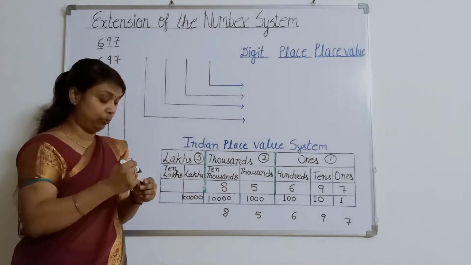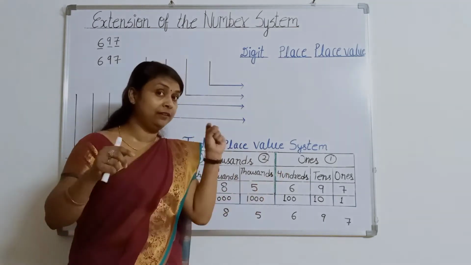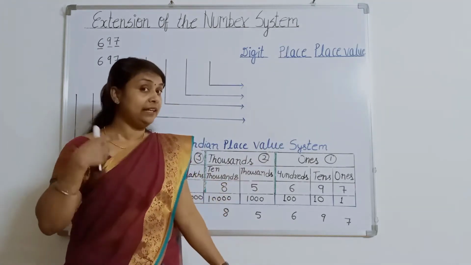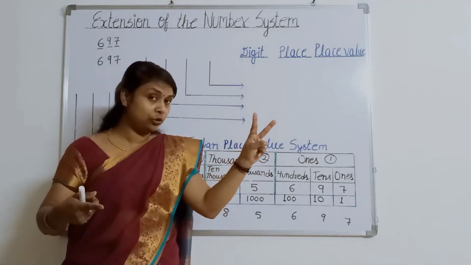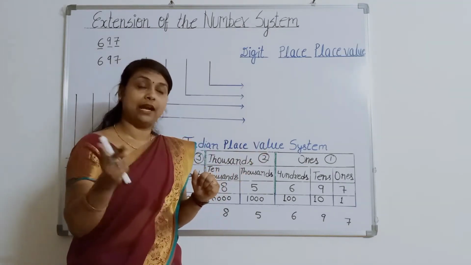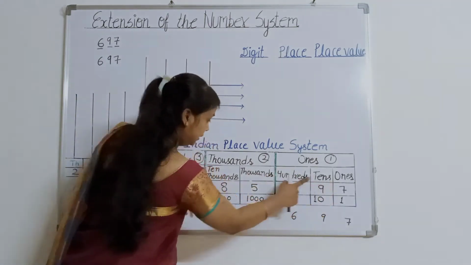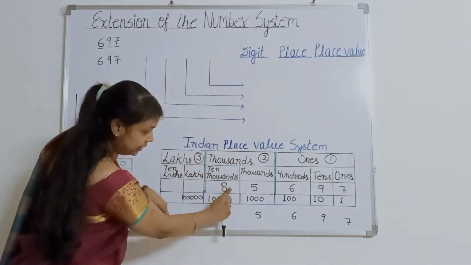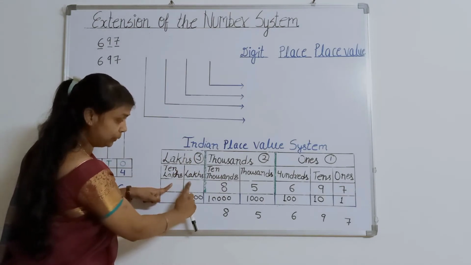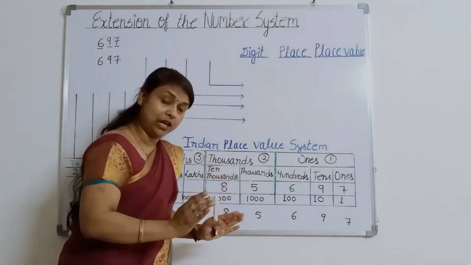Now I am telling one more thing. You must first learn that in the first group, there are 3 places. In the second group, 2 places. And again in the third group, 2 places. What I told? In first group, 3 places. In second group, 2 places. And in third group, 2 places. See, this is the first group, 3 places are there. This is the second group, 2 places are there. First place, second place. This is the third group. Here again we have 2 places. So, with the help of this, we can put our commas.